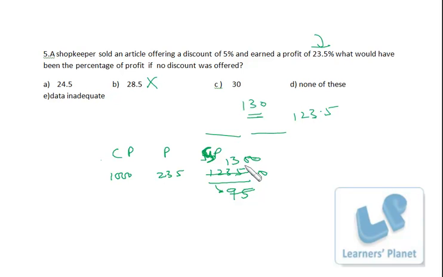So marked price we are getting as 1300. Cost price is 1000, marked price is 1300. So if no discount is offered, marked price will be selling price. So that is 300 more than cost price. So the profit will be 300 over 1000, that is 30%. Okay, so that way also you can go.